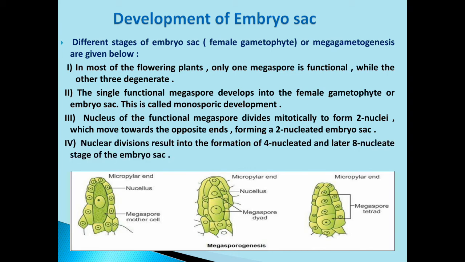Then nuclear divisions result in the formation of the 4 nucleated and later the 8 nucleated stage of the embryo sac. Now point number 4: can you see nuclear divisions result in the formation of the 4 nucleated stage? In the third diagram, can you see the 4 nucleated embryo sac is developed? Can you see 4 nuclei in the center? As a result, a 4 nucleated megaspore tetrad is formed, that means the 4 nucleated embryo sac is developed. Similarly, nuclear division will occur again.